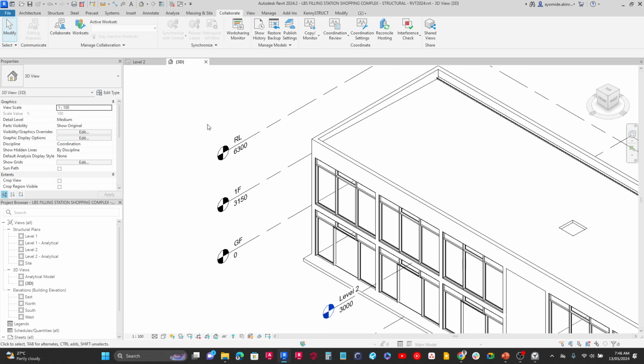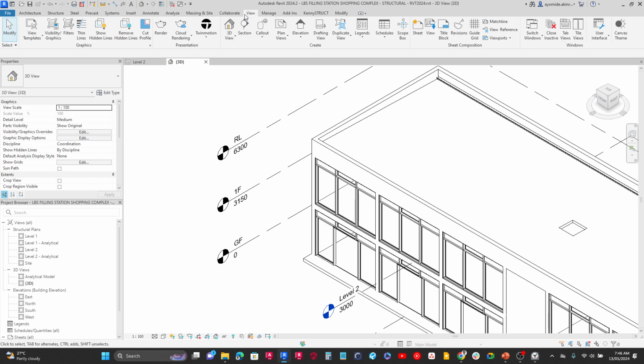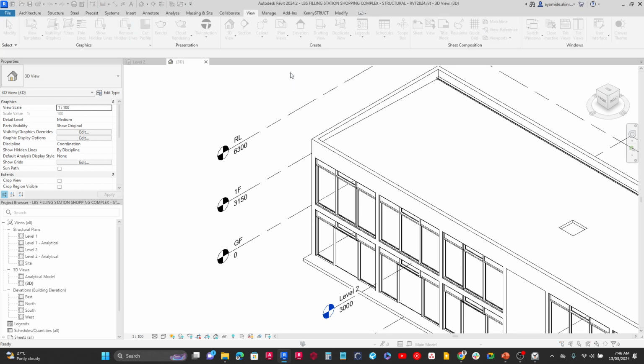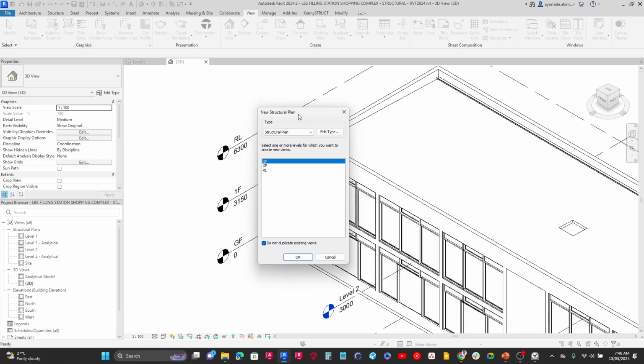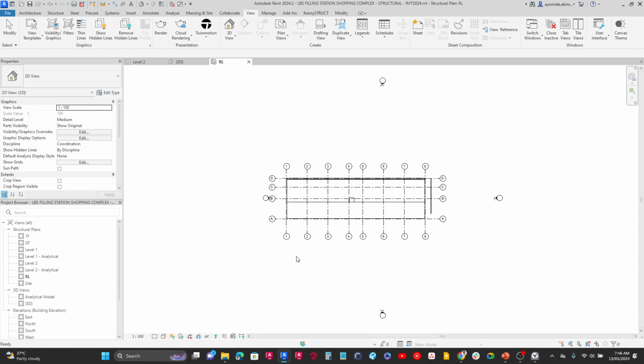So for me to create views for them, all I need to do is come here to the view tab, and I click on plan views. I'm going to select structural plans because that's what we're working with. And you will see this dialog box come up. It's on my second screen again. So you see this dialog come up on your screen. I want to select all these three views. So I'm going to select the first one, hold down my shift key and select the third, and then click OK. When I do that, you can now see that it's going to create views for all of those.